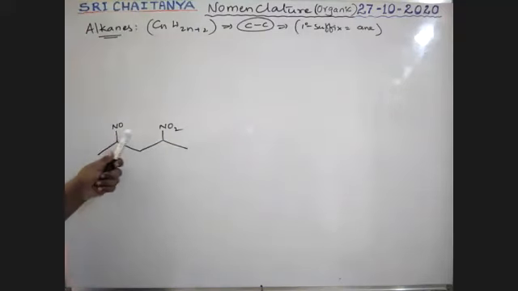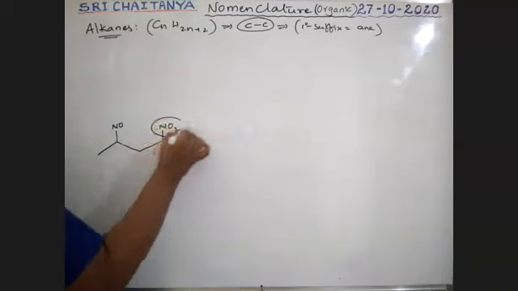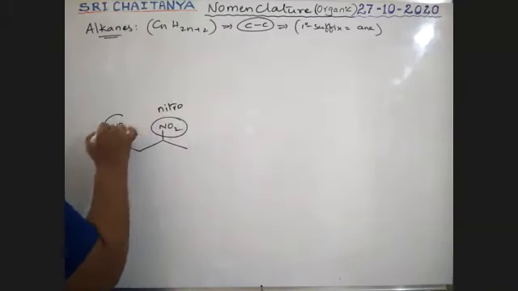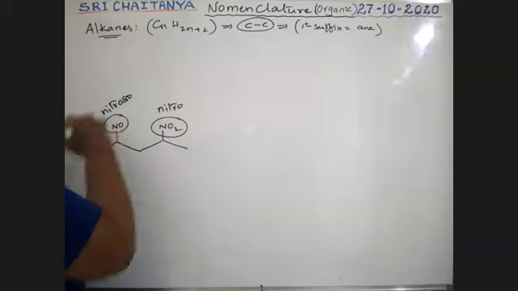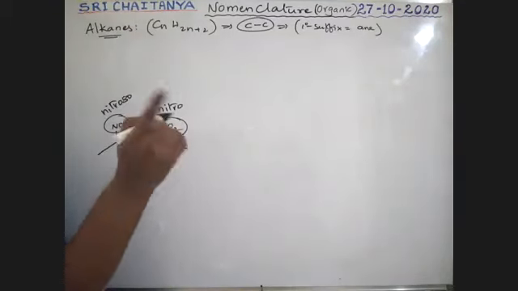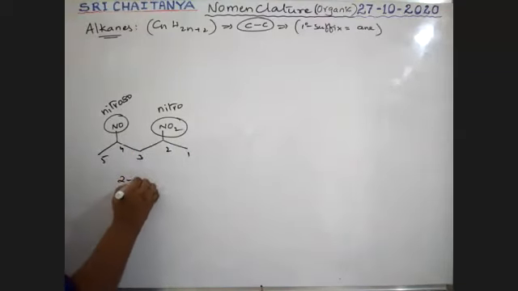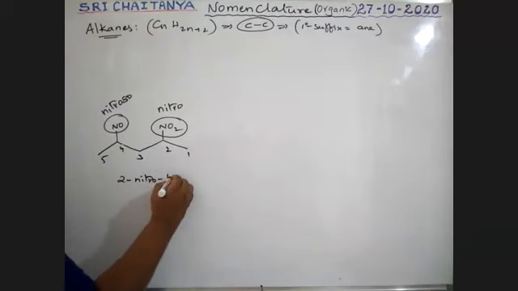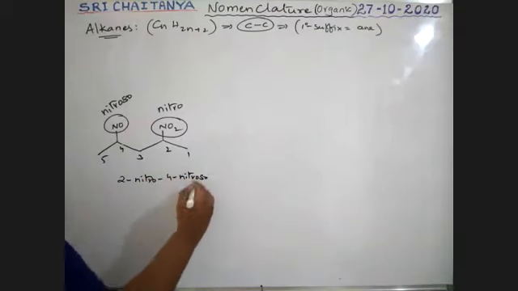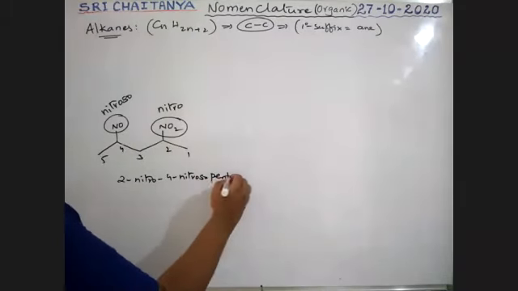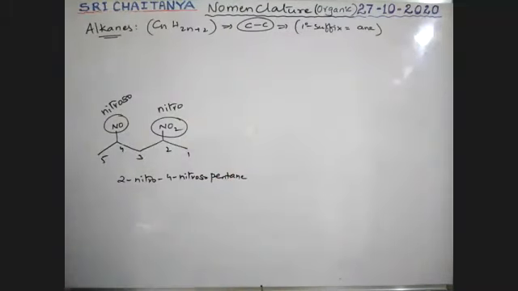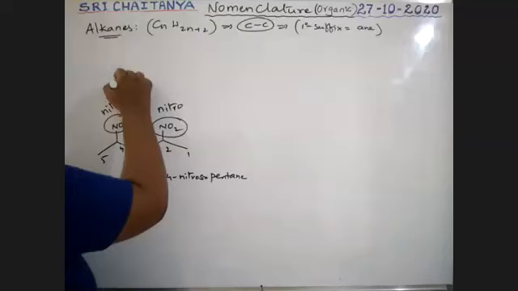NO is nitroso, NO2 is nitro. Among nitro and nitroso, which one comes first? Nitro. It is a nitro, boys. It is a nitroso. So that means it contains less number. Yes. So this is the order. So therefore, 2-nitro, 4-nitroso pentane. 2-nitro, 4-nitroso pentane.